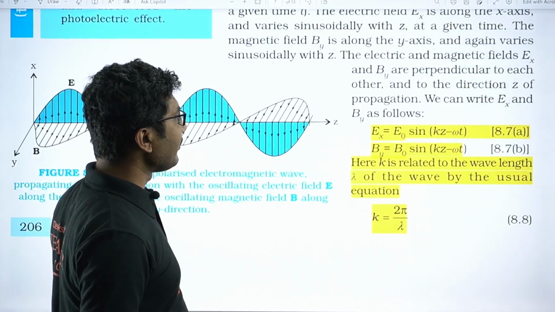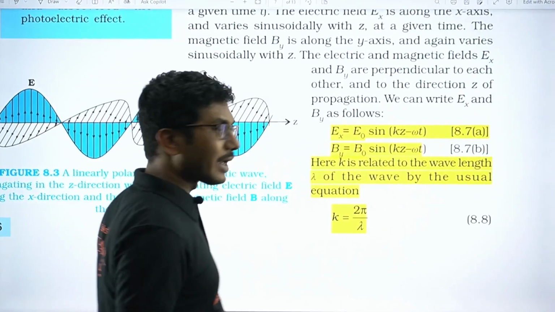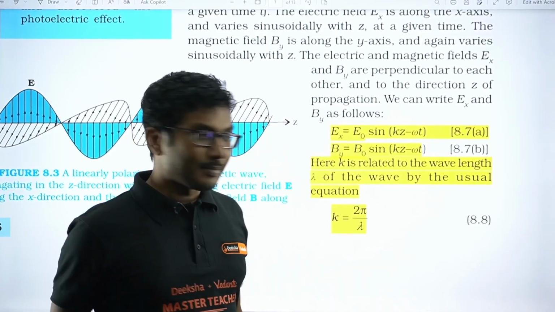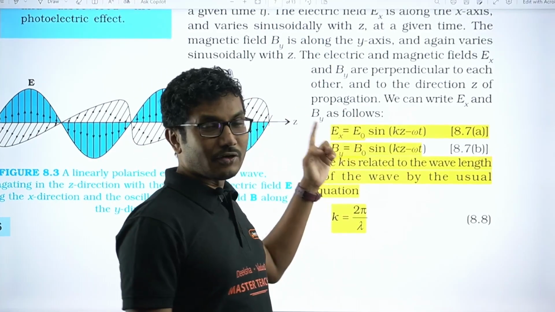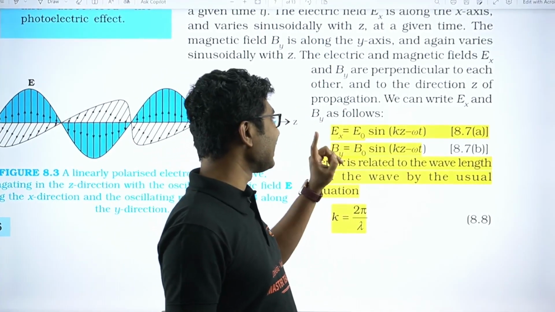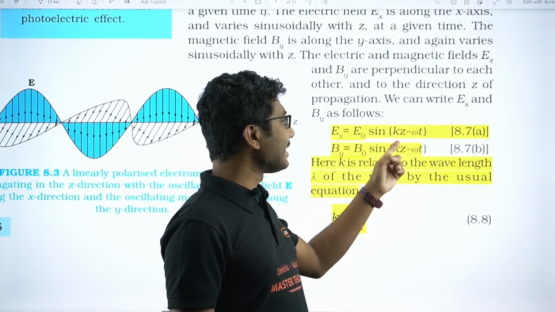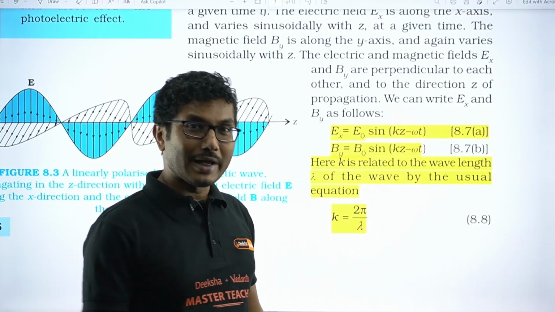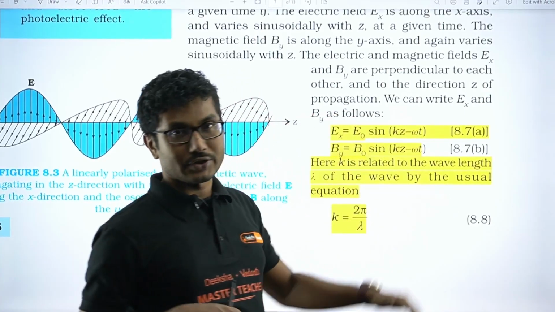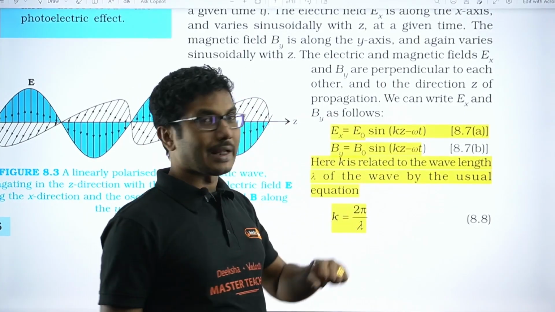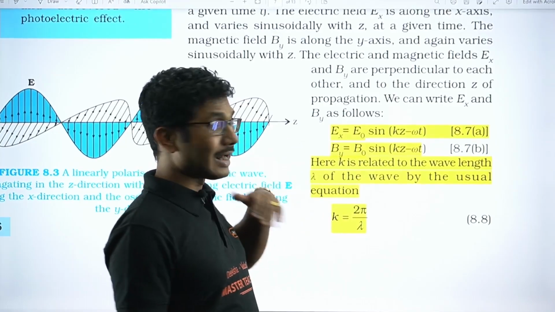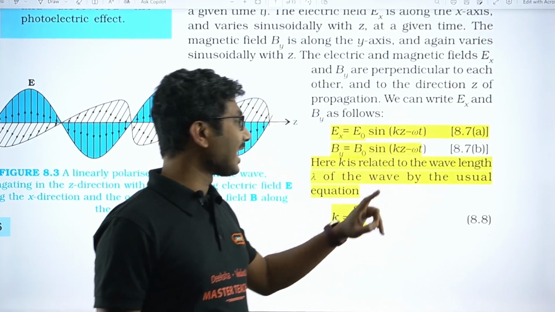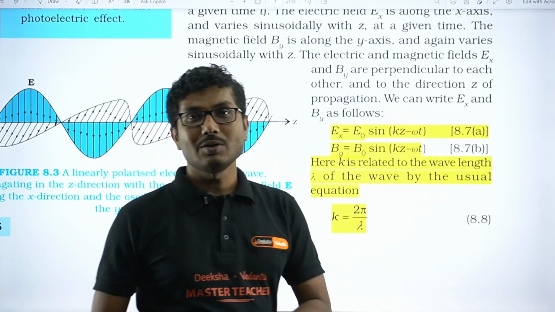And in terms of wave equation, because we are talking about electromagnetic waves, you can write Ex, that means electric field is varying only along x direction. Ex equals E naught sine kz minus omega t. What is the meaning of kz? Kz means the wave is propagating in the z direction. Similarly, By, that is the y component of magnetic field, other components are 0. So y component of magnetic field is B naught sine kz minus omega t.